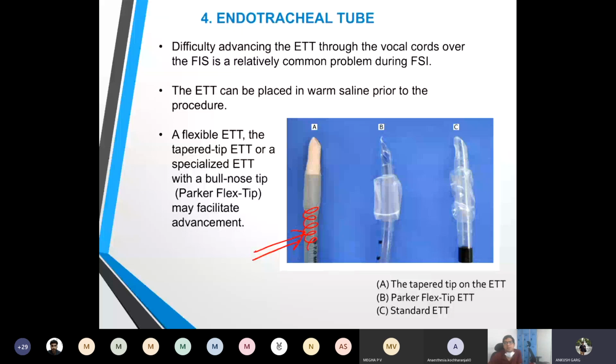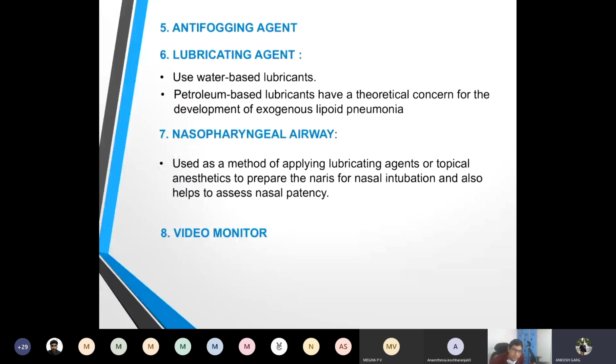Then we have an anti-fogging agent which can be used, or we can just touch the tip of the fiber optic to the buccal mucosa to avoid fogging. Lubricating agents like water-based lubricants can be used, and a nasopharyngeal airway can be used to dilate the nares for nasal intubation. This will help us with the nasal patency, and it's a method of applying the lubricating agent or the topical anesthetic. And lastly, we have the video monitor to visualize the airway.